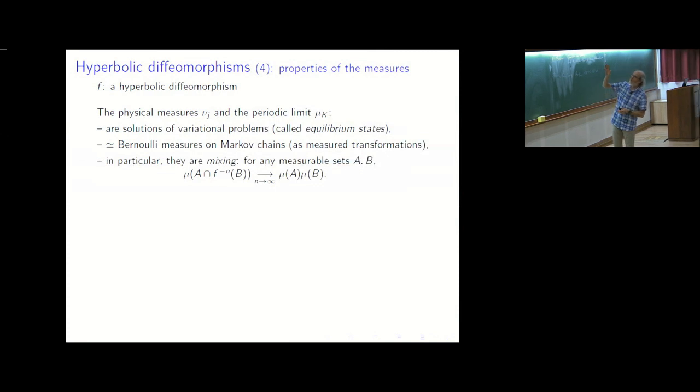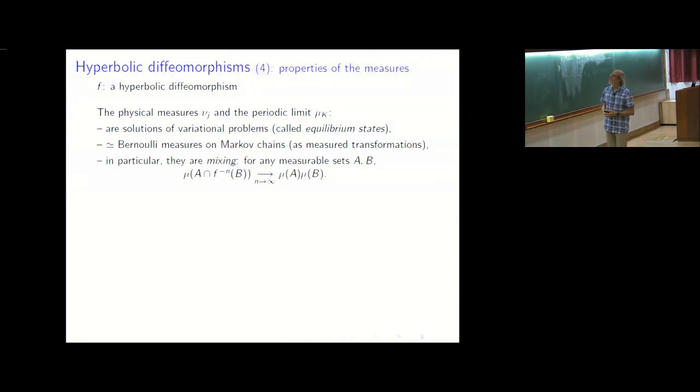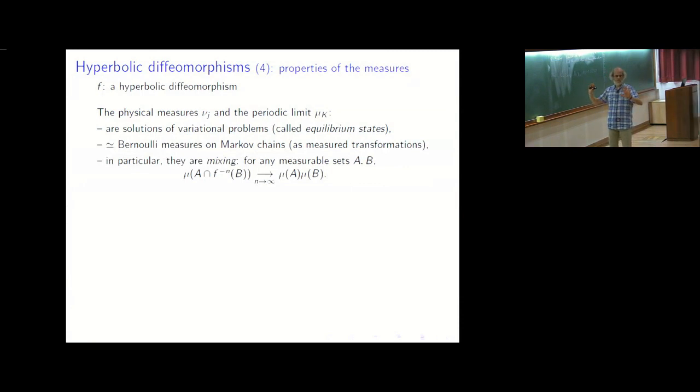So maybe assuming that you consider basic sets that are topologically mixing, or up to considering an iterate, as I said. So this means that each time you take two measurable sets, two regions, when you push one, it enters the second one in a good way, distributes weights well inside. You have this property.